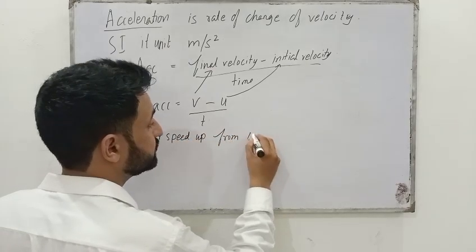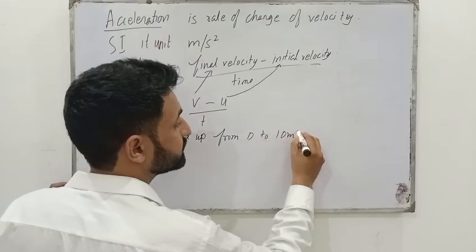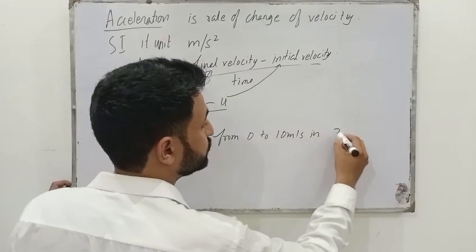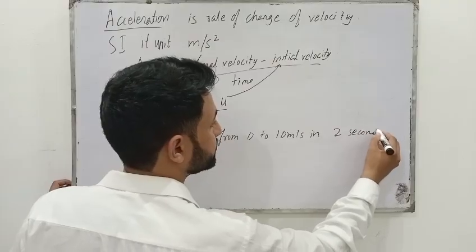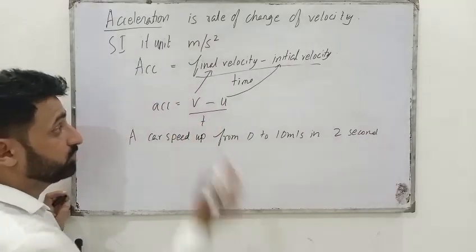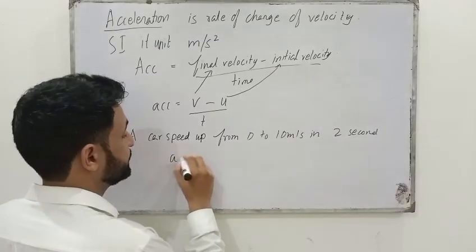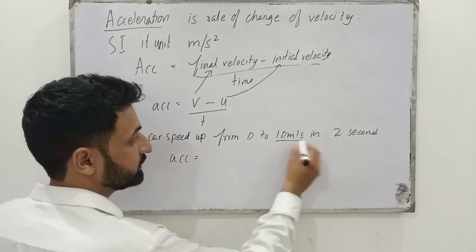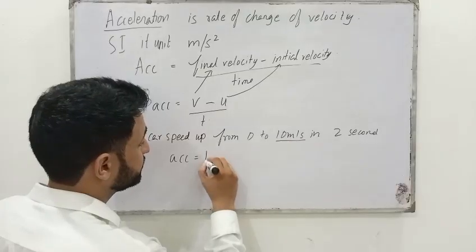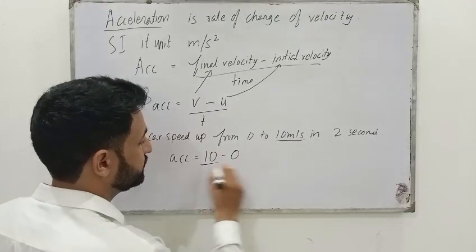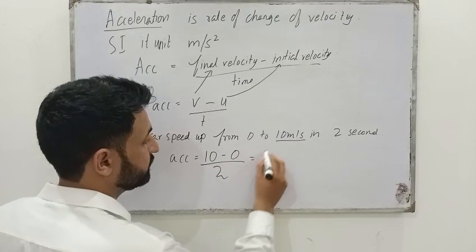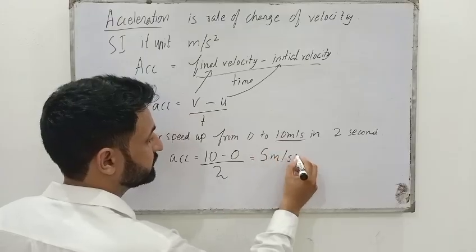For example, a car speeds up from 0 to 10 meter per second in 2 seconds. So what is the acceleration? So simply we will put the values. Acceleration would be equal to final velocity, that is 10 meter per second, minus initial velocity, that is 0, divided by 2, that would be equal to 5 meter per second square.